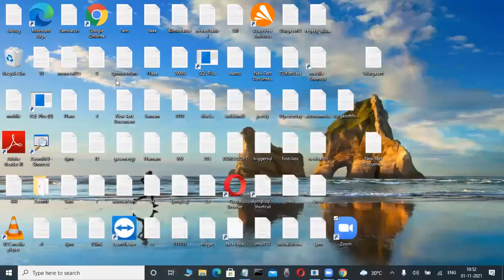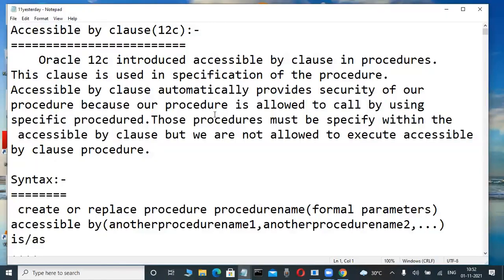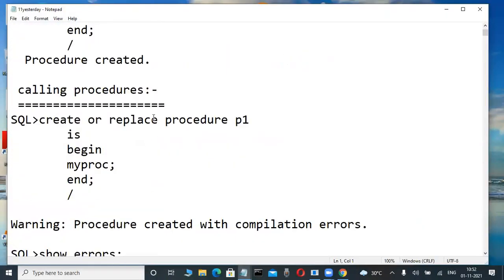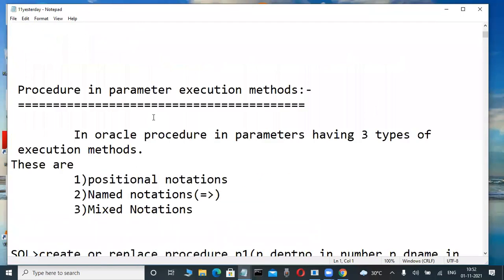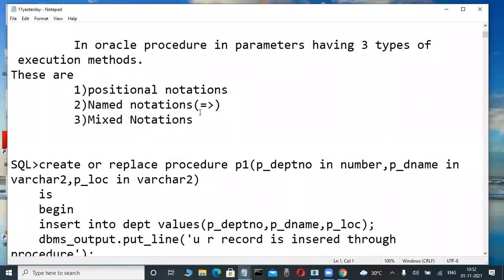In a previous batch, many fellows were learning this. This coding is accessible by class. For example, these are the procedures, and procedure execution methods are there.